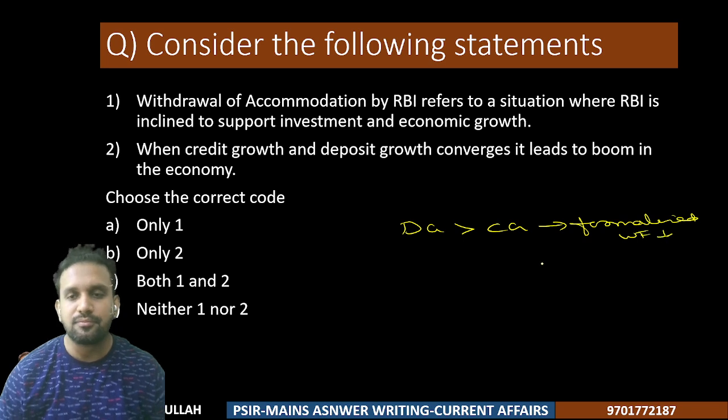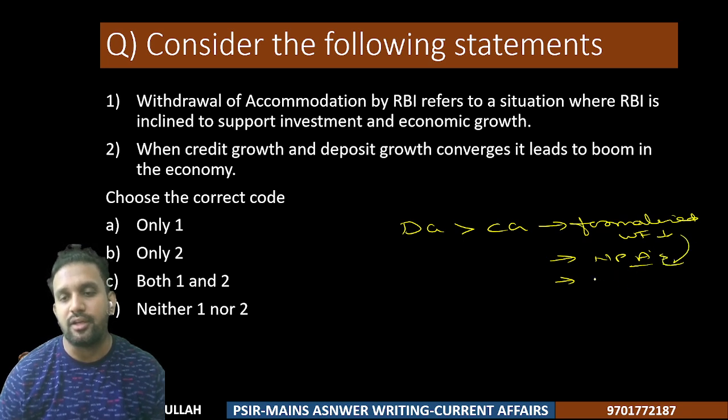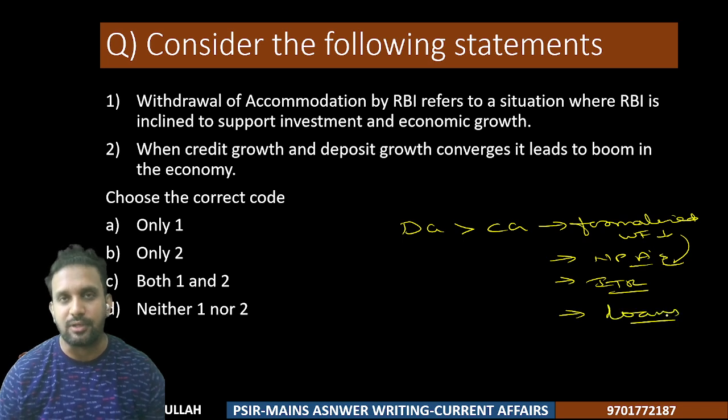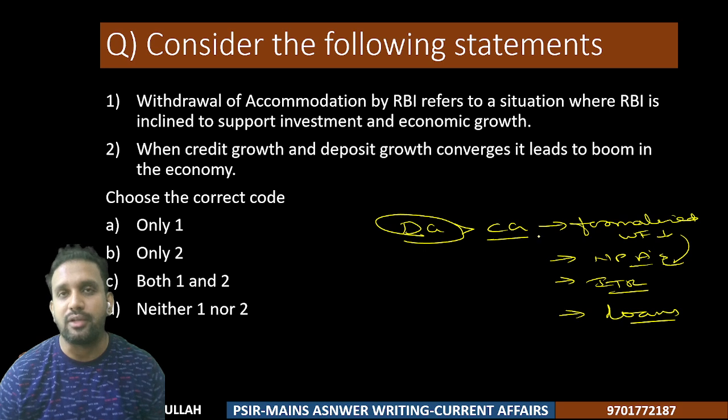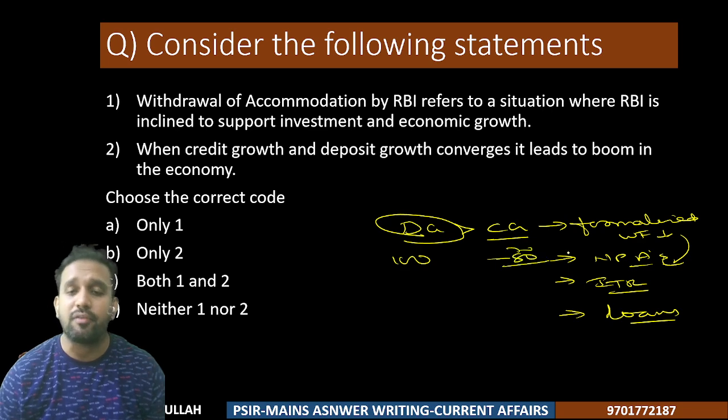And you can see that a lot of NPAs are also there with the private banks. That is also a possibility. Then when formalized workforce is not there, IT returns people will not file. So basically the loans given here will be at risk. So maybe that is the reason that in our country we have seen that deposit growth rate is always more than credit growth rate. So 100 rupees we have given, maybe they are giving in loans 80 rupees or 70 rupees. This is always the scenario.